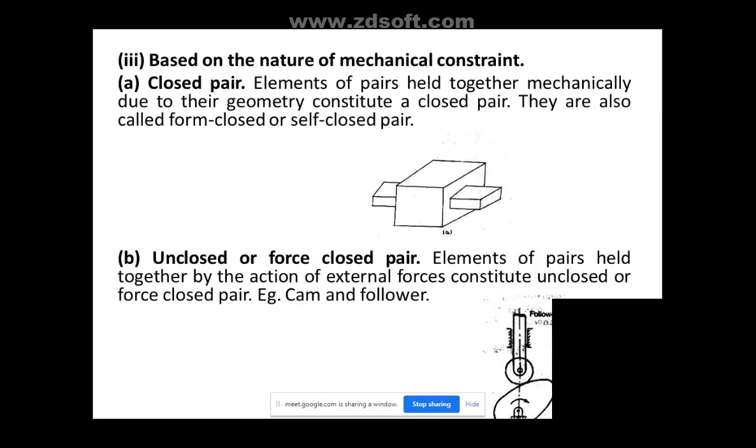Next, the last one, based on nature of mechanical constraints. This is the third and last classification. A pair can be a closed pair or an unclosed pair, also known as a forced pair. I am using the same figures because it is a similar type of pair. A closed pair means the elements of the pair are held together mechanically due to their geometry. You can see the 2 blocks are internally in contact, so they are closed. They do not have any open part. These are completely closed because the contact is in the form of a closed pair.